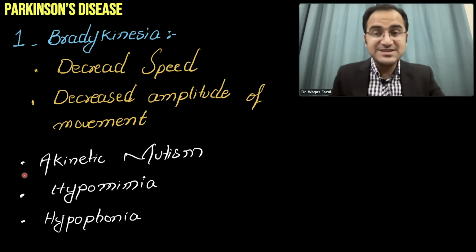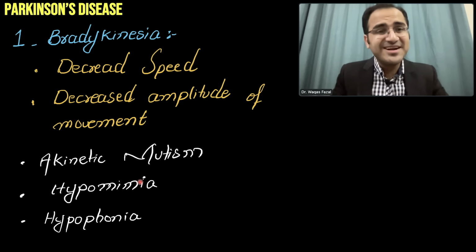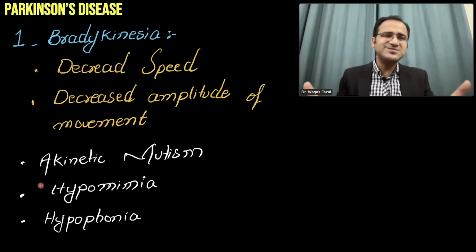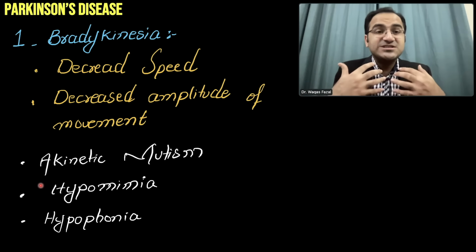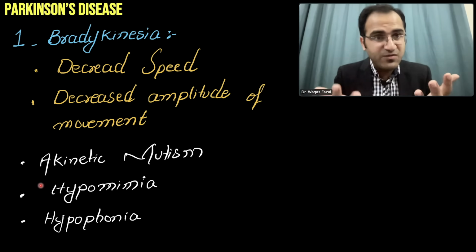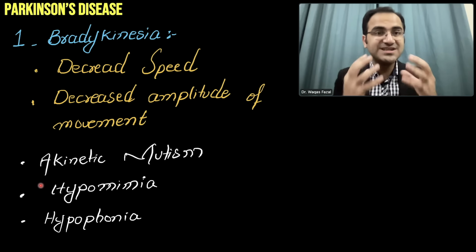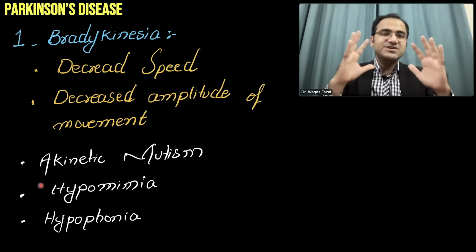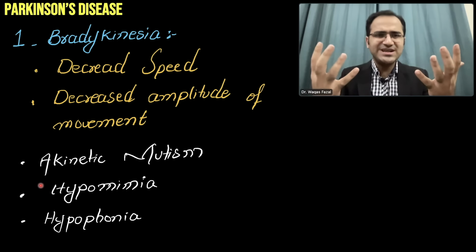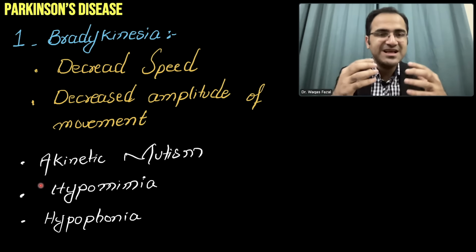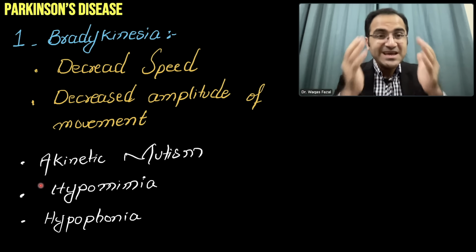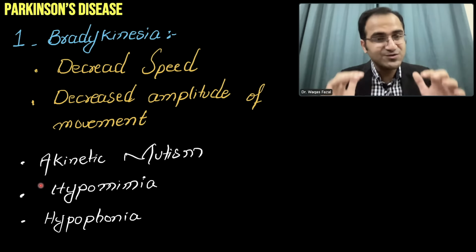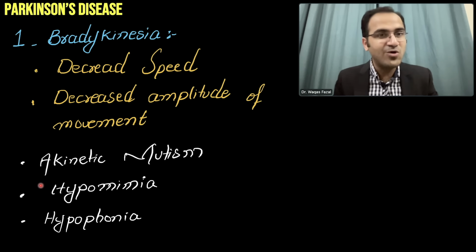In the later stage of the disease, these patients will develop akinetic mutism. In akinetic mutism, these patients will be mute. They would not speak because speaking also takes a lot of effort, a movement of muscles, articulation of muscles. These patients will not give any facial expressions to you. The smile, the anger, the facial expressions that we give while we are talking, even these movements slow down due to loss of dopamine.